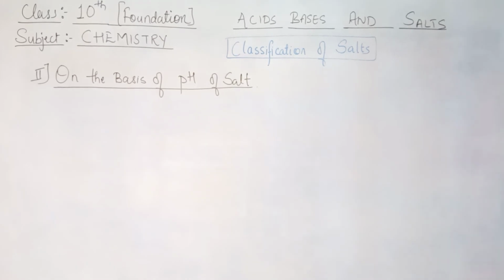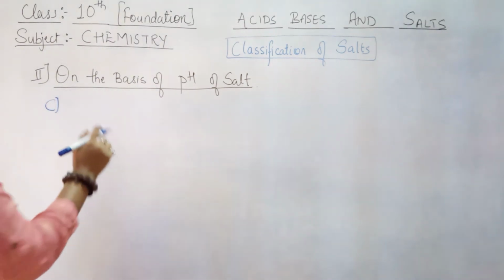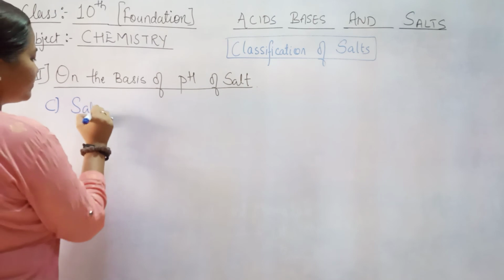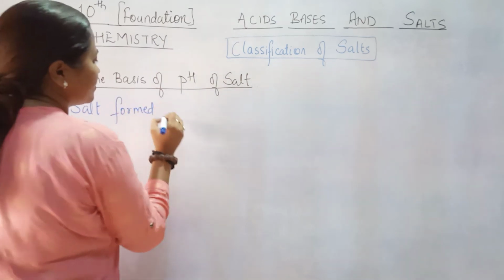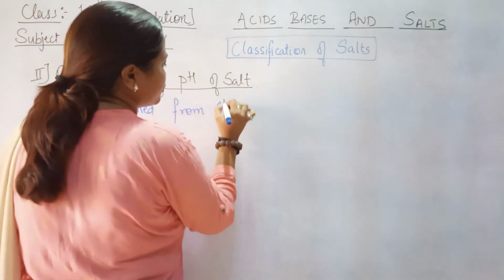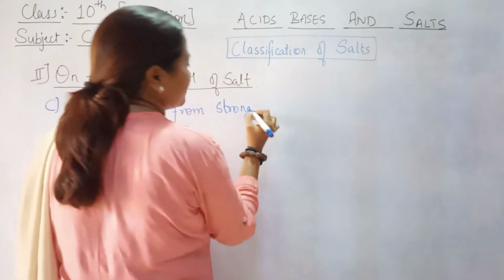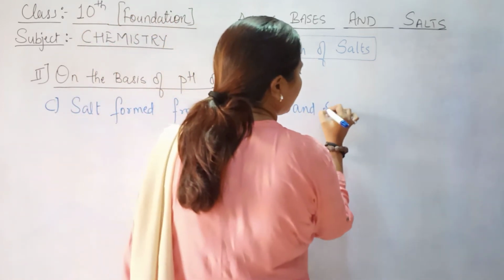Now the third category is, you can say third and fourth category can be understood very simply, that a salt formed from strong acid and strong base.